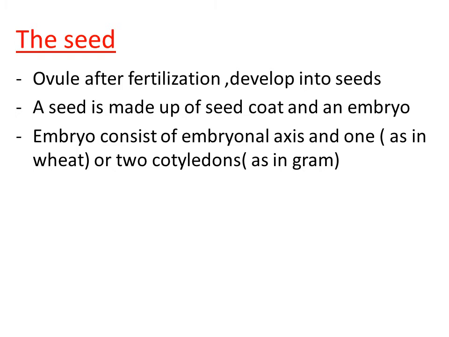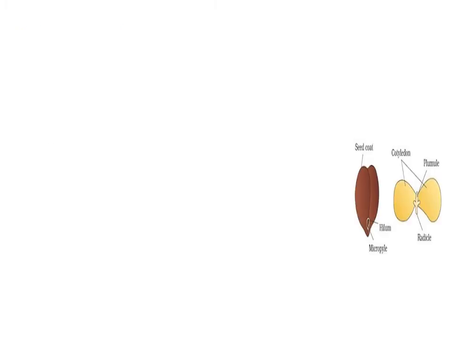If it is a monocotyledonous plant, the number of cotyledons will be 1. If it is a dicot plant, the cotyledons will be 2. So the embryo consists of two main parts: embryonal axis and 2 or 1 cotyledon.